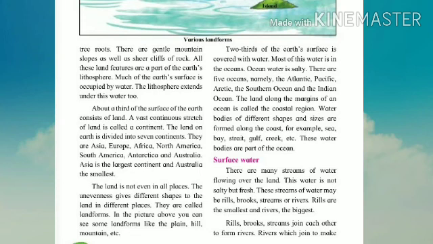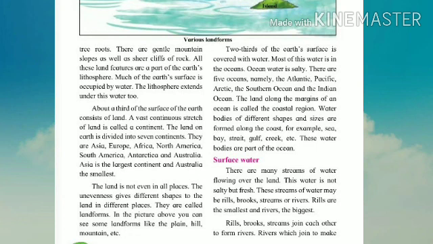A vast continuous stretch of land is called a continent. The land on earth is divided into 7 continents. Now you came to know ना students कि जो 7 continents से कैसे formed हुए. Means जो भी vast continuous stretching of land है यहाँ पे, they are called as continent. And which are our main 7 continents? They are Asia, Europe, Africa, North America, South America, Antarctica and Australia. Asia is the largest continent and Australia the smallest.